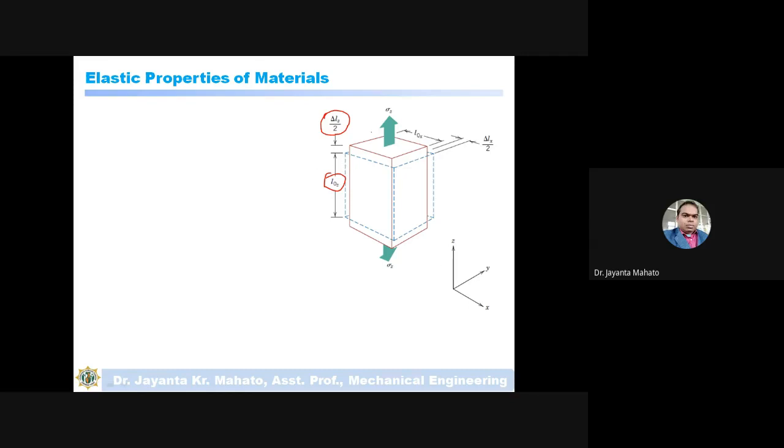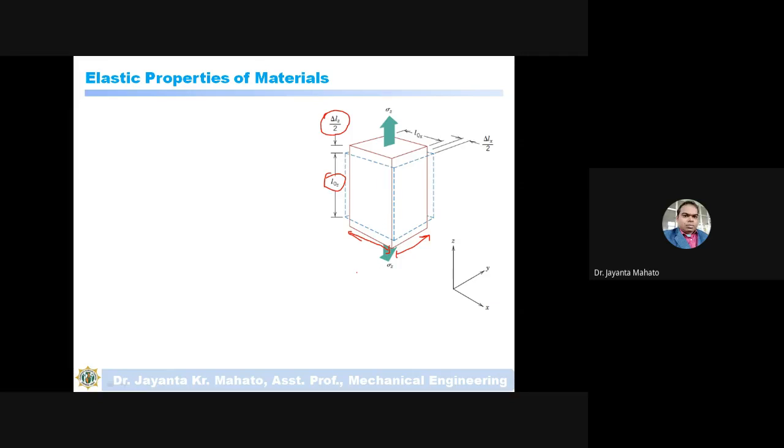Along the height, means along the length, it will elongate, but along the width and thickness, in this direction and this direction, what will happen? The material will contract, means along the width and thickness it will decrease. Okay, because the volume of the material remains constant. So if I elongate the material, then what will happen?